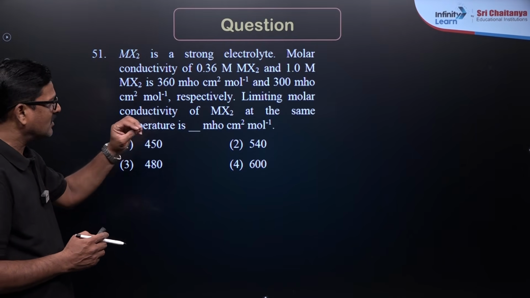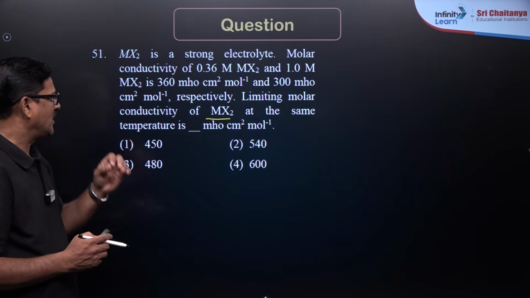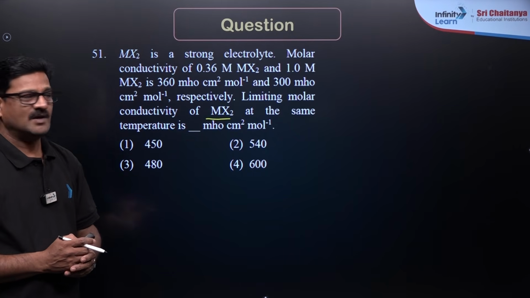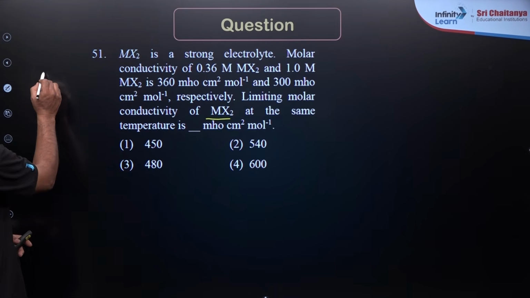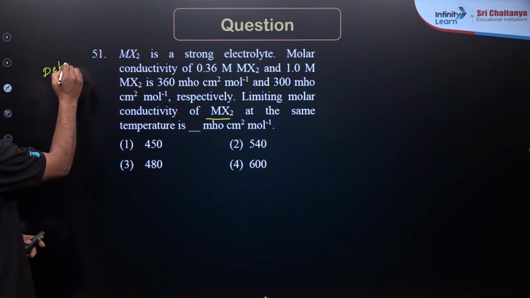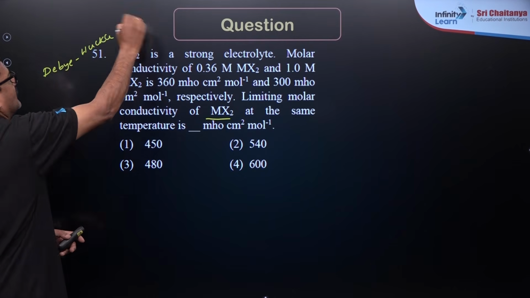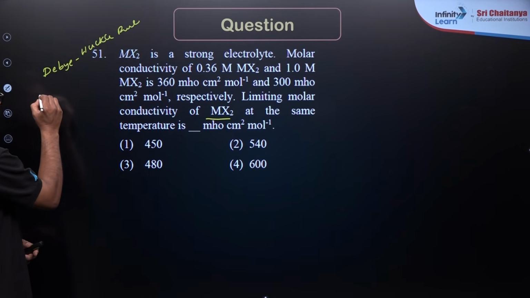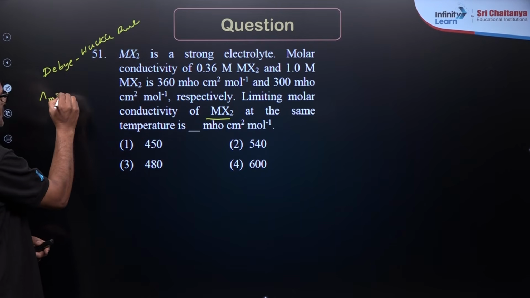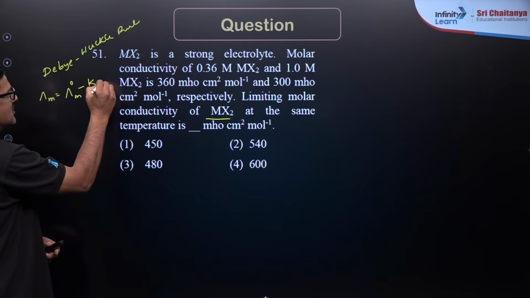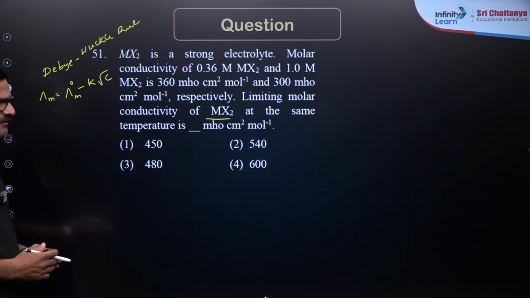The limiting molar conductivity of MX2 at the same temperature in the same unit is asked. So, you can use the Debye-Huckel rule. The Debye-Huckel rule says molar conductivity is equal to limiting molar conductivity minus a constant times root concentration.